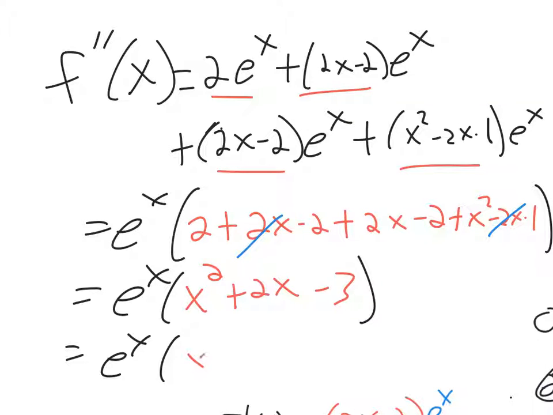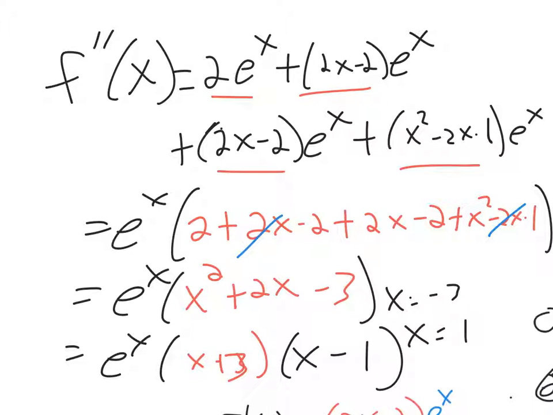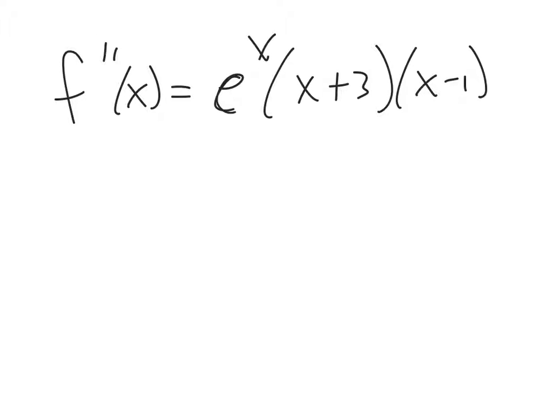How about x plus 3? And how about x minus 1? Because now these two multiply to be negative 3 and add up to be negative 2. So it's factored, and when it's factored, it's clear to see what the zeros are. x equals negative 3 and x equals 1 are the zeros. So we found that negative 3 and 1 are the zeros.